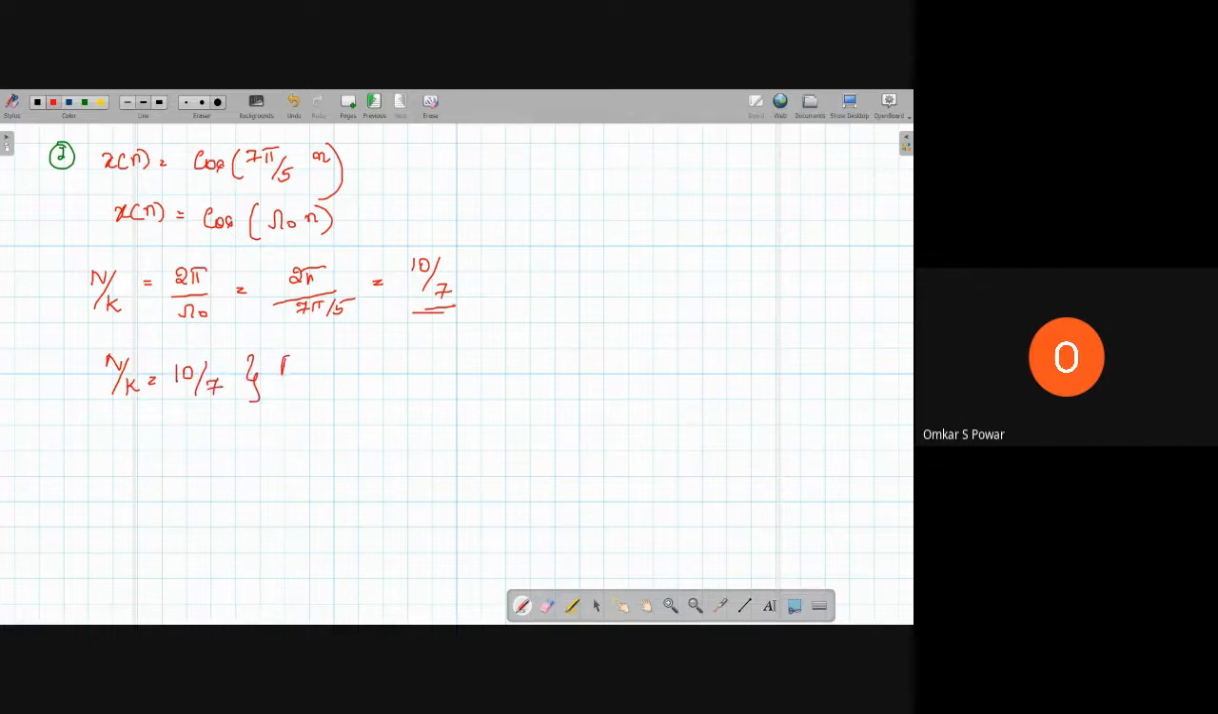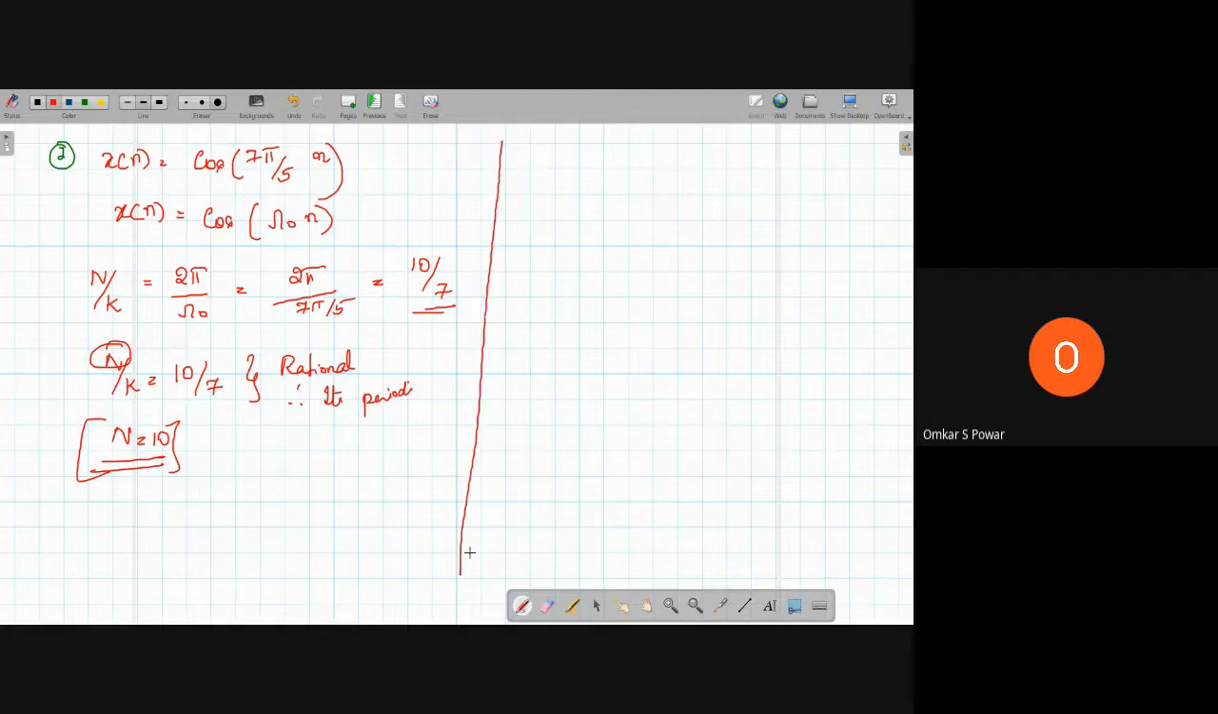It's a rational number, therefore it is periodic. So what is the period? N by k is equal to 10 by 7. So n is the period. So n is equal to 10. Directly you can write. Okay.